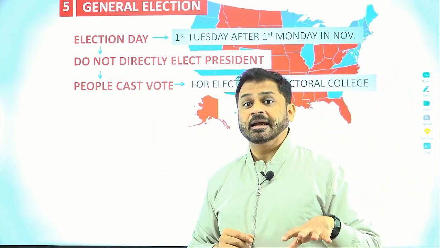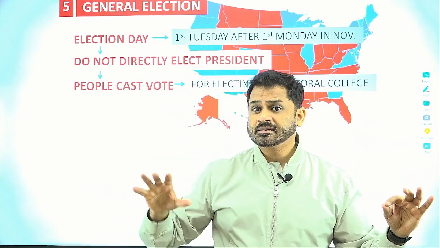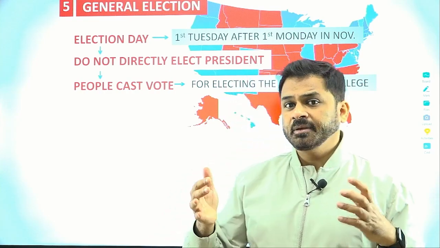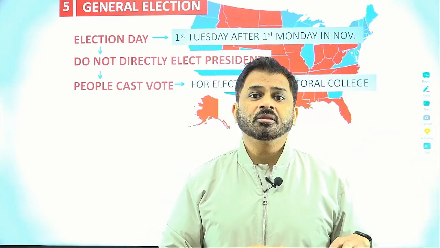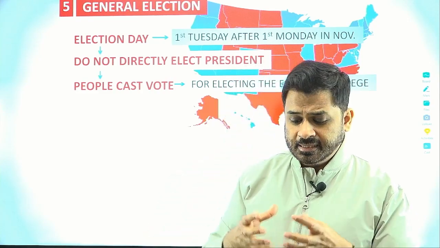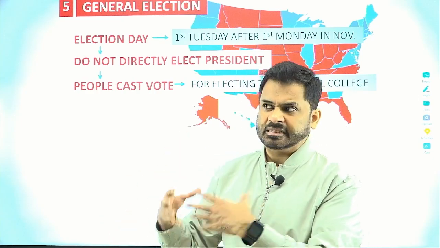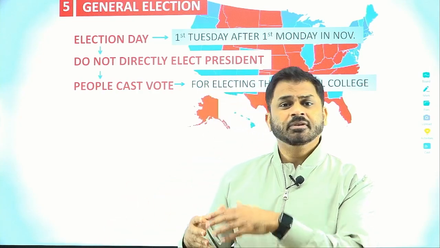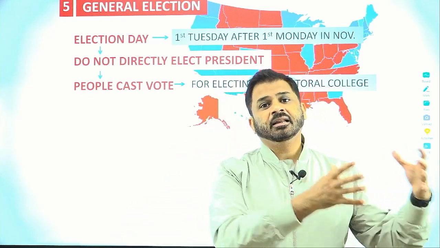Now, who is going to be the elector? People are giving their vote to the candidate. Separately, the party has decided the electors from that state, and the number of electors from one state will be equal to the overall representation of that state in the US Congress. So based upon the representation in the Congress, the number of electors is set for the state. These electors will be picked by the party separately. The party will decide this in the state party convention or in the committee of the state party, however it can decide, which will again vary from state to state. These electors are going to represent that state in the electoral college.